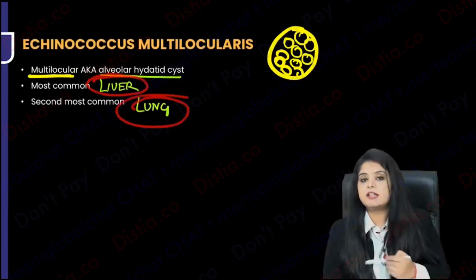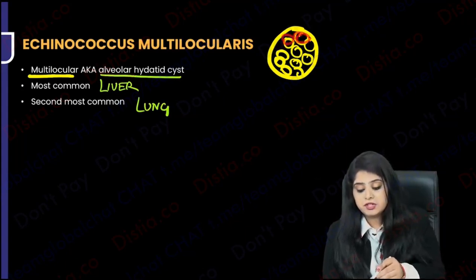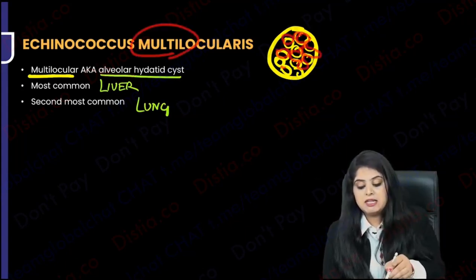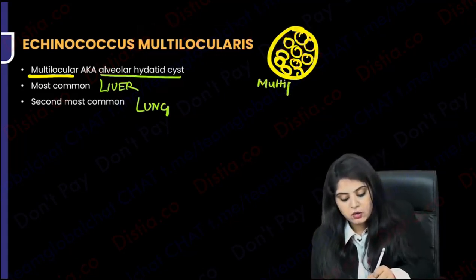Most common is liver, second most common is lung. Then why are we calling it alveolar hydatid cyst? Because the structure looks like alveoli. Multiple locules, that looks like alveoli. That is why we are calling it the alveolar hydatid cyst.